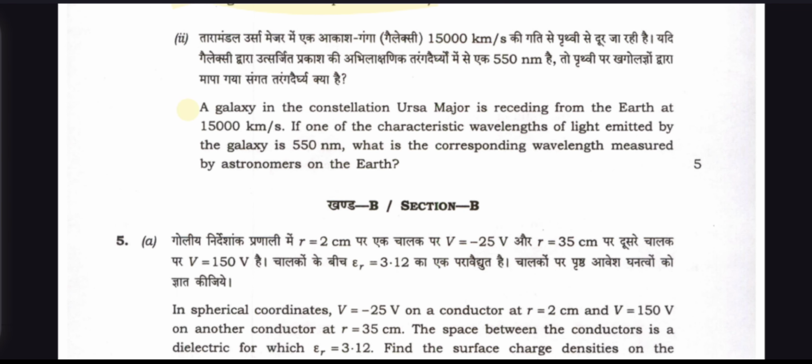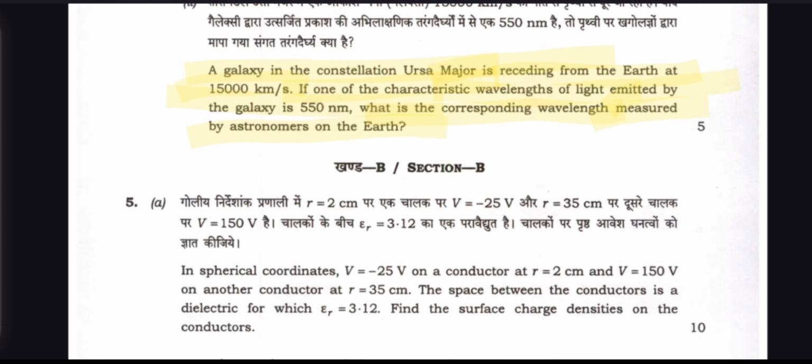And question number 2: a galaxy in the constellation Ursa Major is receding from the Earth at 15,000 kilometers per second. The characteristic wavelength of light emitted by the galaxy is 550 nanometers. What is the corresponding wavelength measured by an astronomer on the Earth?